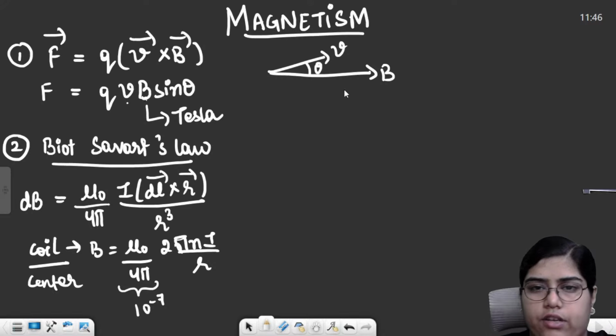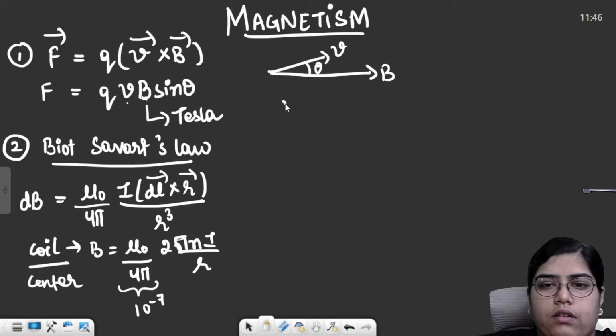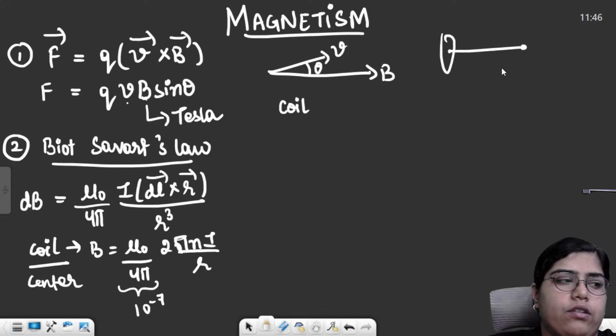Then the third application was at a distance from coil. This is a coil. We are saying we need to find out the field over here at a distance.